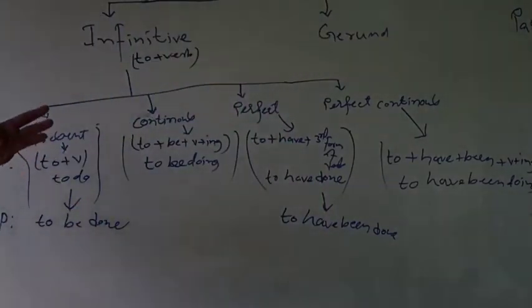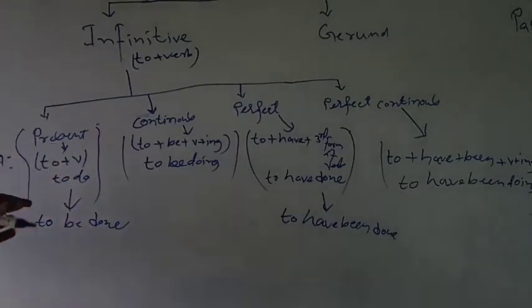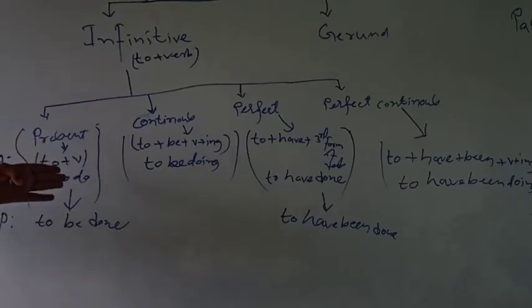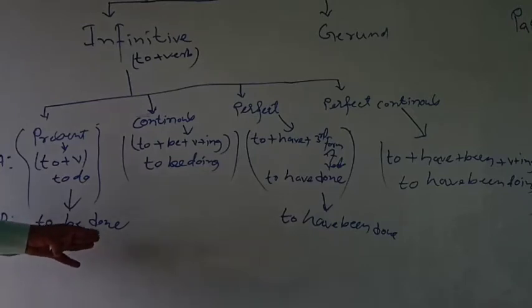So in active mode, to plus verb, to do, is the present infinitive, and the passive form of present infinitive is to be done.